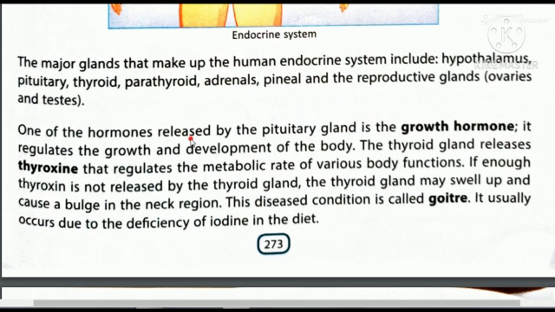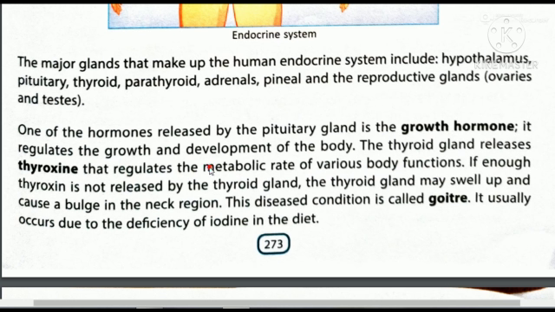One of the hormones released by the pituitary gland is the growth hormone, and as the name indicates, it regulates the growth and development of the body. What do they regulate? Growth and development. The thyroid gland releases thyroxine. So thyroxine is basically the hormone, the chemical which is released by the thyroid gland. And what is its function? It regulates the metabolic rate of various body functions.